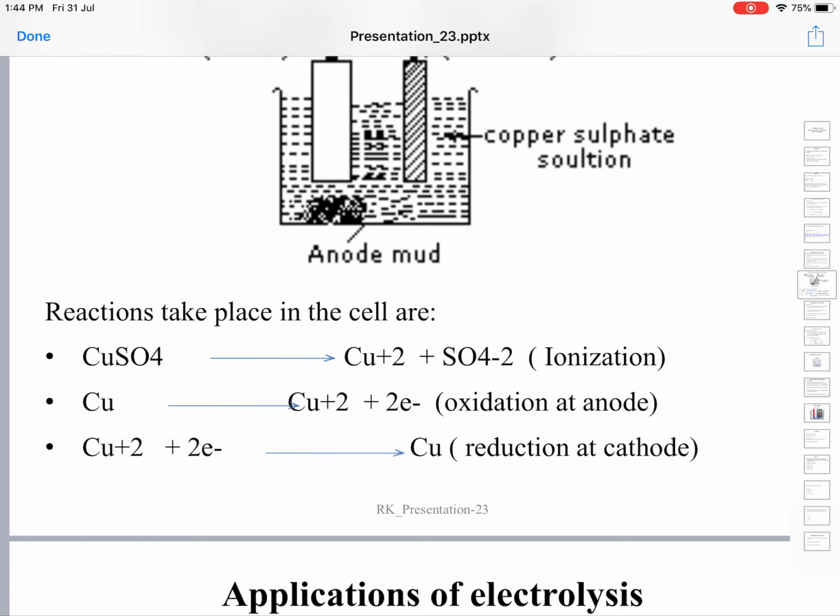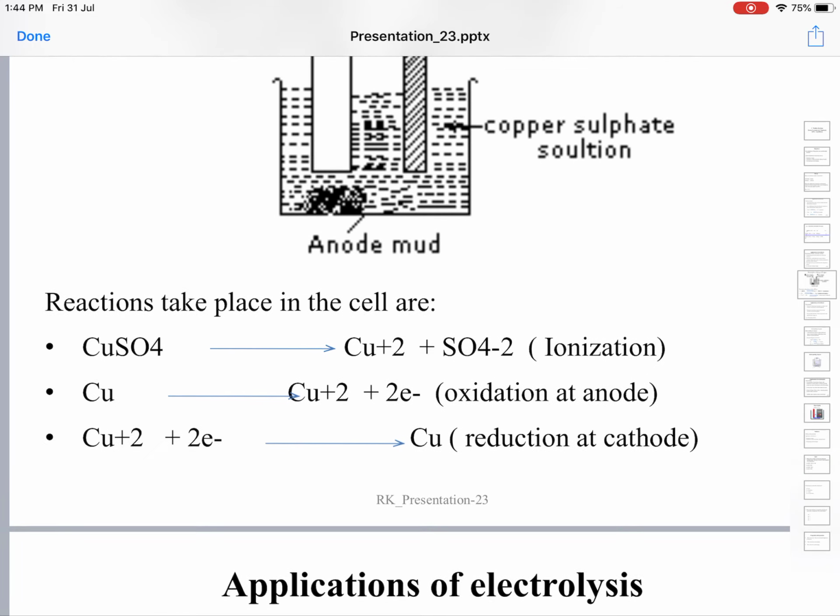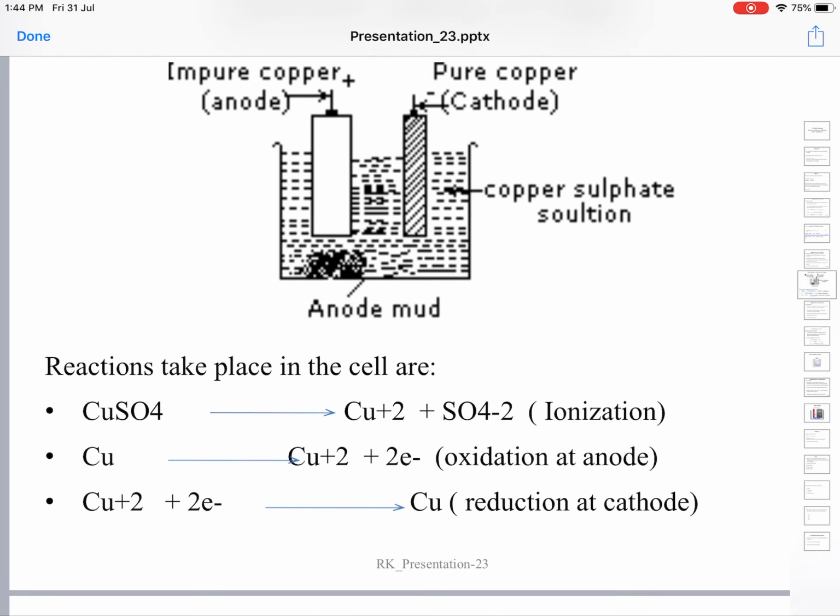When electricity is passed, copper from the impure anode goes into the solution in the form of Cu2+ ions, leaving the extra electrons on the anode.